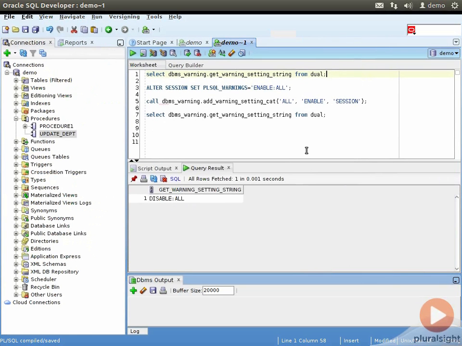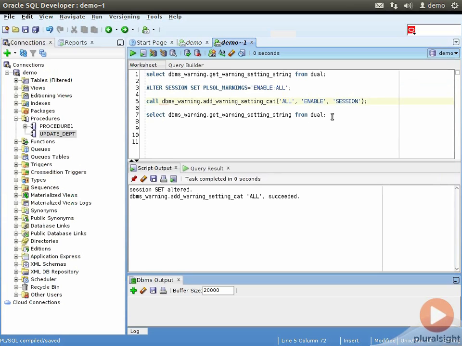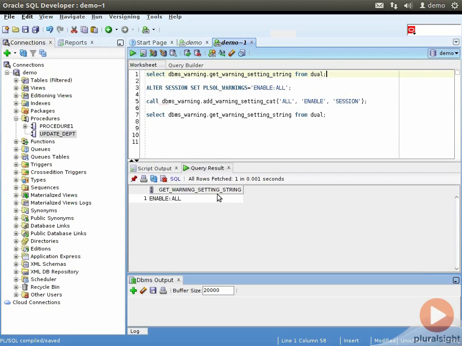We could have also issued the statement alter session set PLSQL_WARNINGS equal to 'ENABLE:ALL'. We could have issued the statement call DBMS_WARNING.ADD_WARNING_SETTING_CAT('ALL','ENABLE','SESSION') to enable the warnings at the session level using the DBMS_WARNING package. All these are different ways to set the warning levels for different categories. Now let's run the select statement again. And this time we see that the warnings have been set to be enabled for all categories.